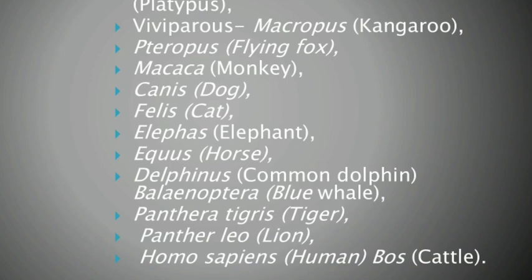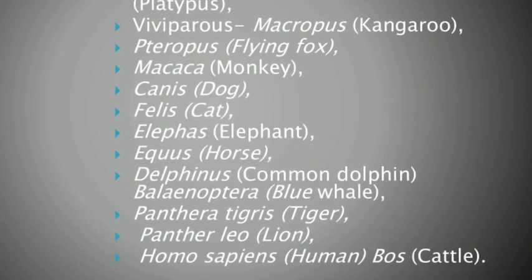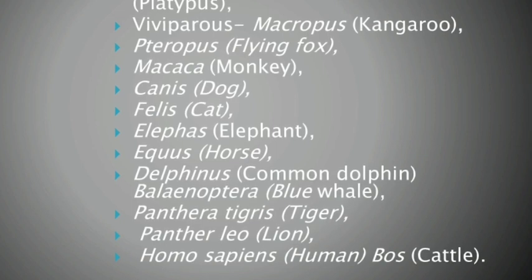What are the main examples of oviparous mammals? Ornithorhynchus, that is platypus. Platypus is an oviparous mammal.